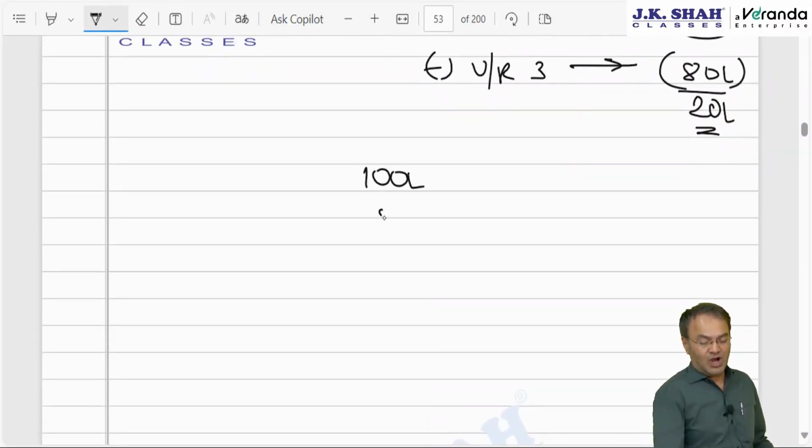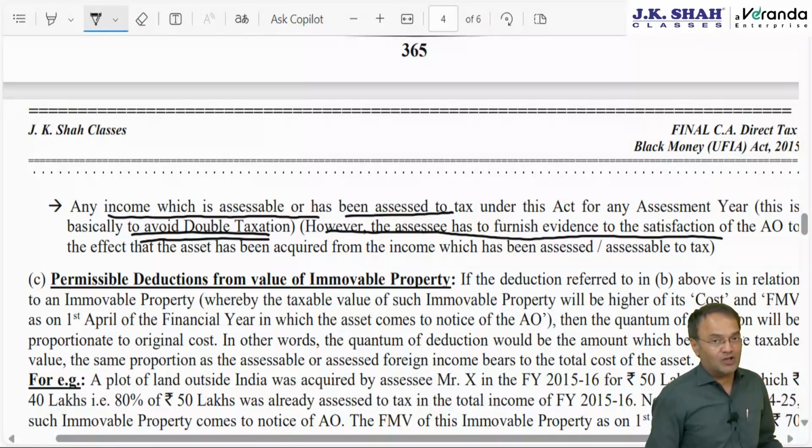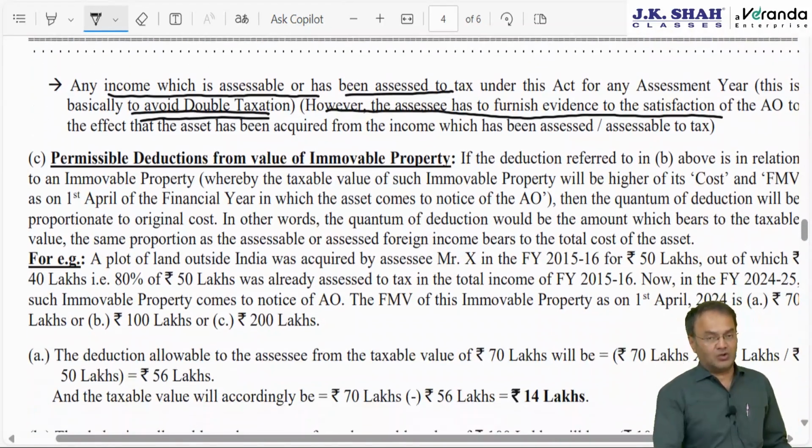If the assessee cannot prove it, then the taxable value will be 100 lakhs. 100 lakh is the value. Out of that, 80 lakh already disclosed in the name of income, 20 lakh should be taxed. If the assessee cannot prove this, it will not be allowed. The assessee will be taxed on the 100 lakh value of the fixed asset or asset located outside India.